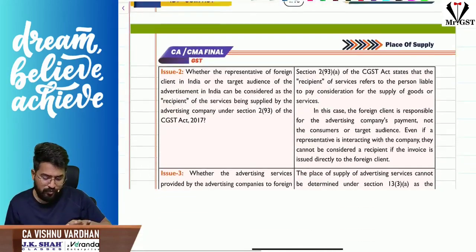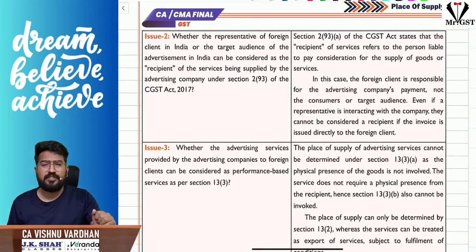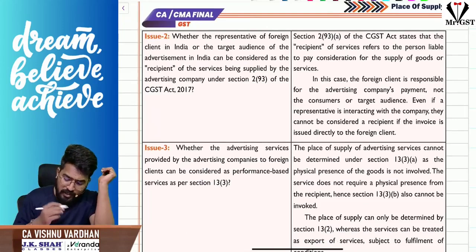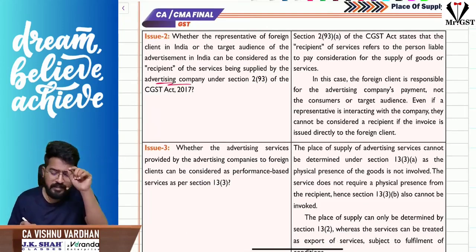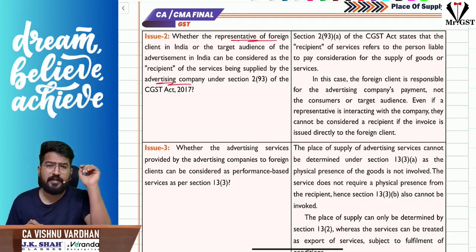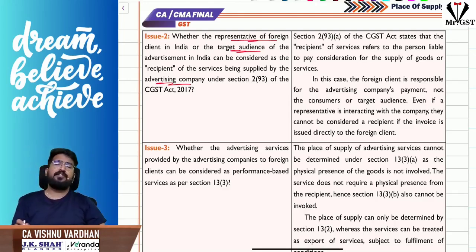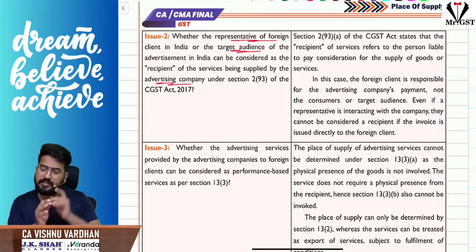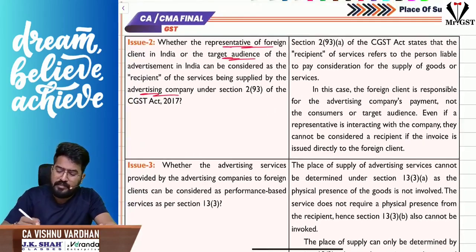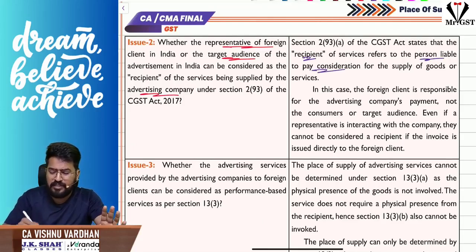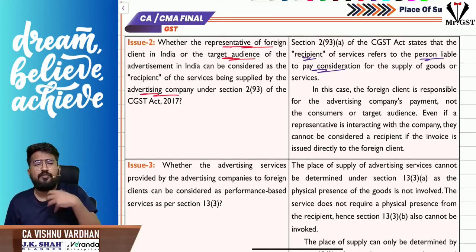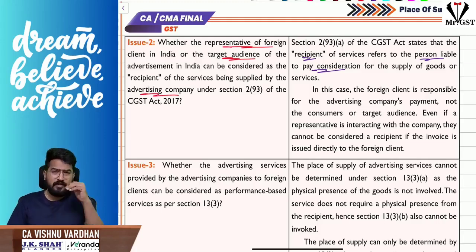Okay. Another issue. What is the other issue? For the services provided by the advertising company, who is the recipient? Is the recipient the representative of the foreign client in India, like the Netflix representative with whom this ad agency is regularly coordinating, or are the target audience in India recipients of this advertising company's services? Now please understand, the doubt is who is the recipient. The recipient definition clearly refers to a person who is liable to pay consideration for the supply of goods or services. Now for the ad agency services, who is the person liable to make payment to the ad agency? Netflix is liable to make payment for this.